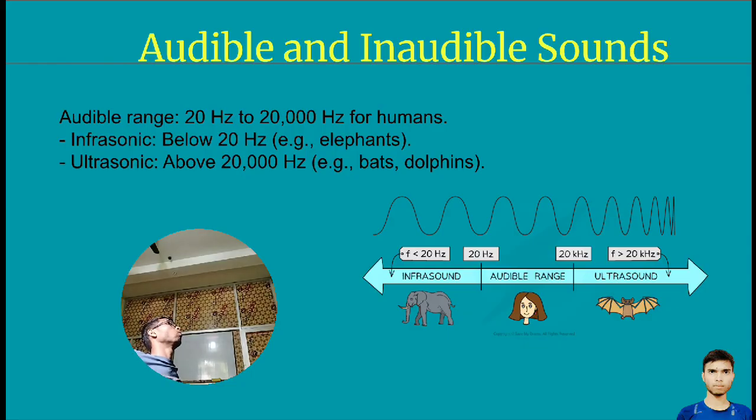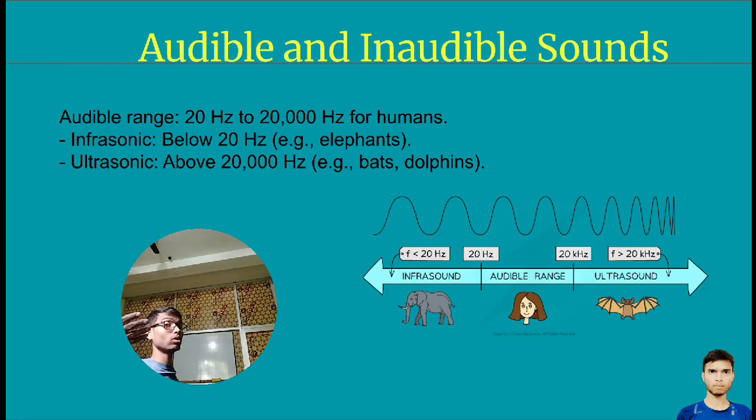Now, what about the second question? You were saying, if a sound is less, then what will happen to the human? Remember, if a sound is less than 20 hertz, then a human cannot hear it at all. What are you understanding? You are understanding the audible range for humans. If hertz is more than 20,000, then the human ear can get damaged.